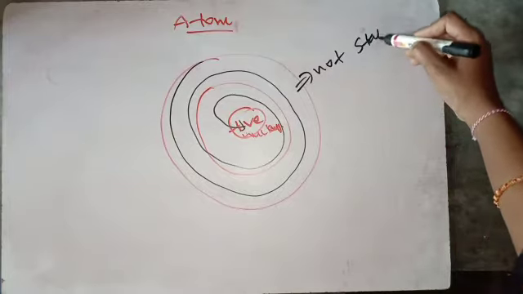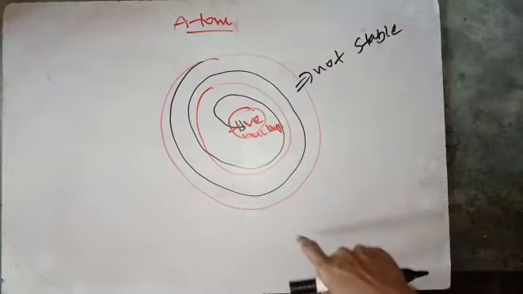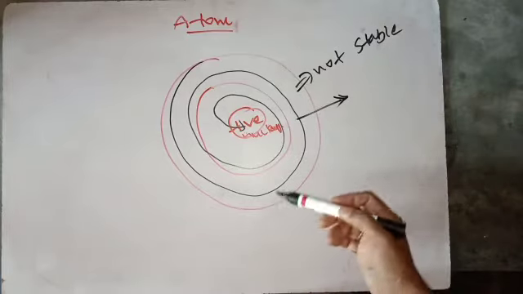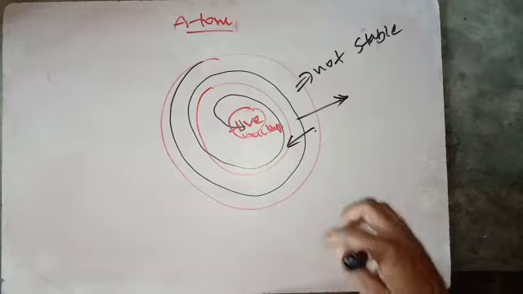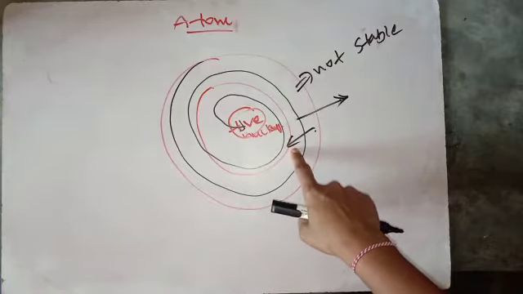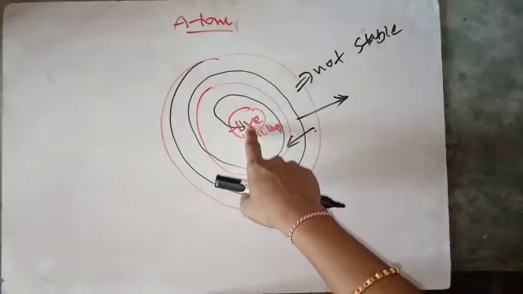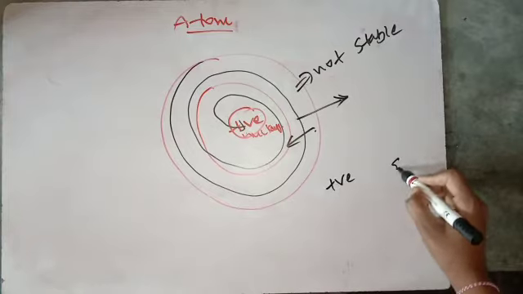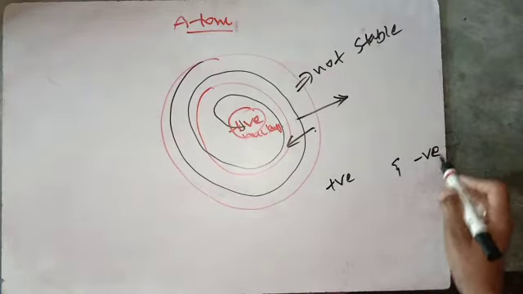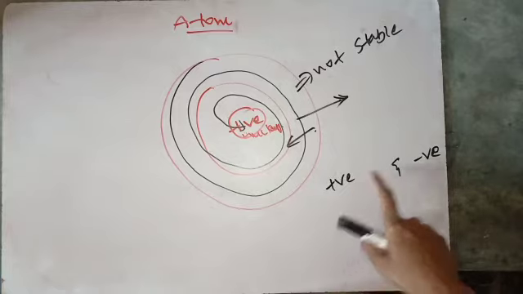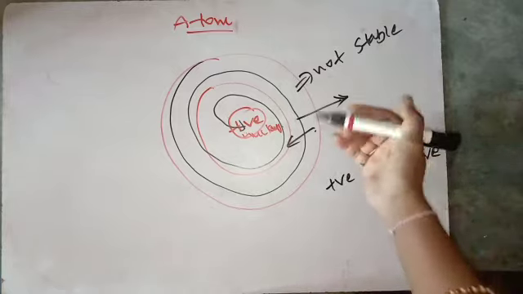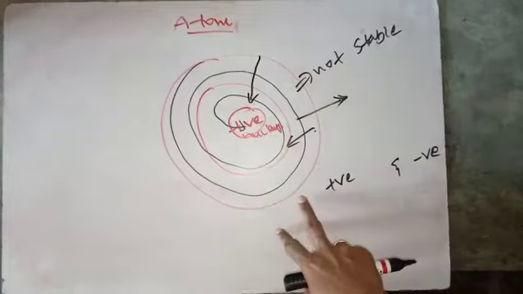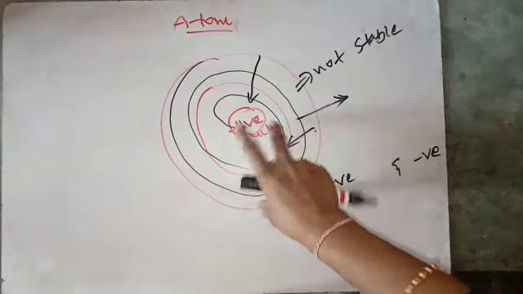This is an unstable system. To be a stable system, there must be a force opposite to the inward force. Here the inward force is the force of attraction between the positive charges and the negative charges, nothing but electrons. Due to this force of attraction, the electrons are accelerating continuously towards the nucleus and the system becomes unstable.